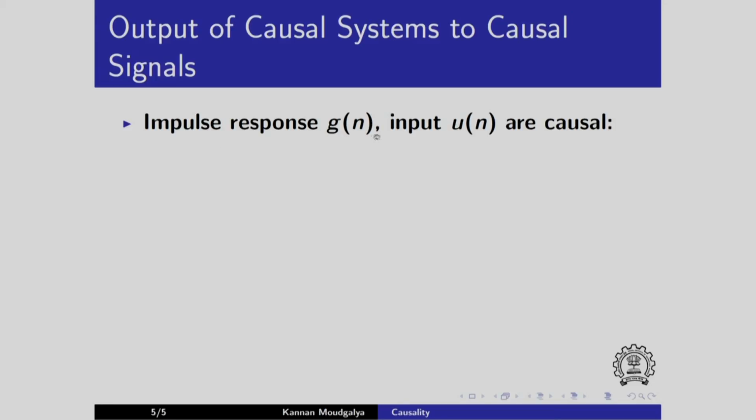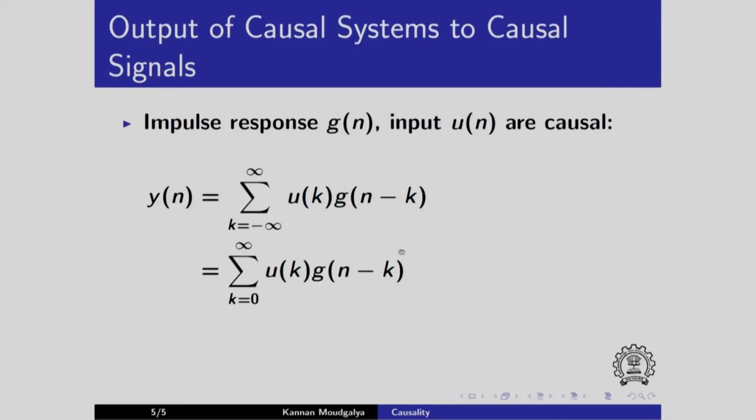So we consider a causal system and we will consider the sequence u of n, which is causal. That means from n equals 0 onwards it is non-zero. Before that it is 0. This is the general expression that we have seen many times. Now you substitute the fact that u is causal, that is u takes the value from k equals 0 onwards. Before that k is negative and so u of negative value will become 0, so we got this. So I write it here, u of k is equal to 0 for all k less than 0.